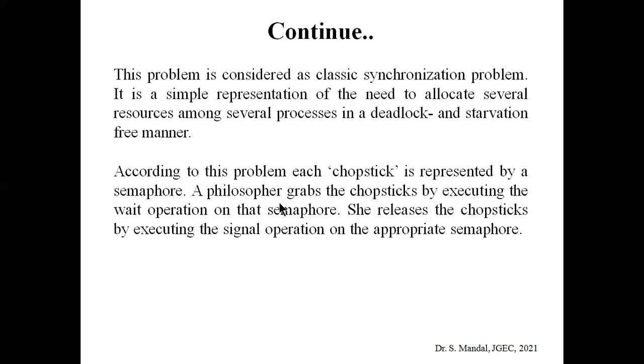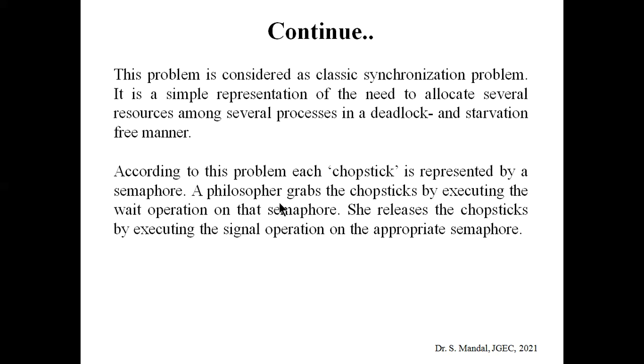So chopsticks are similar to the semaphore, and whenever a philosopher tries to grab the chopstick, he or she needs to execute the wait operation on the particular semaphore, and after eating, when that philosopher tries to release the chopsticks, he needs to execute the signal operation so that appropriate exit from the critical section can be executed.